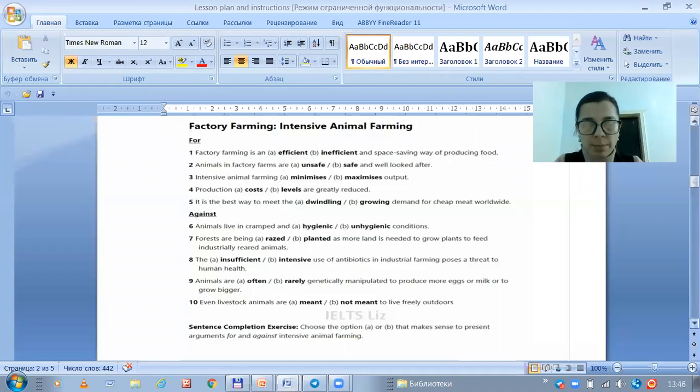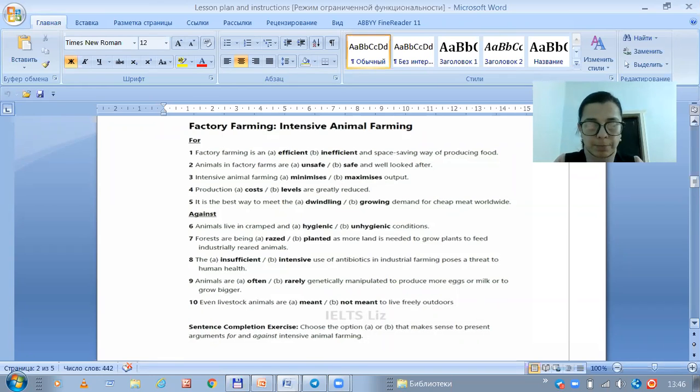As animals live in cramped and unhygienic conditions, forests are being razed as more land is needed to grow plants to feed industrially reared animals. Intensive use of antibiotics in industrial farming poses a threat to human health.